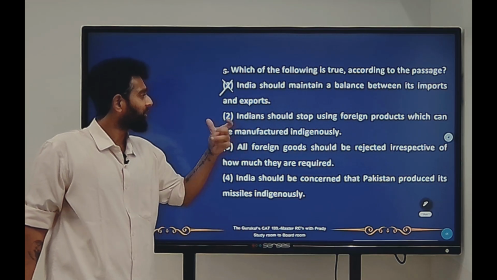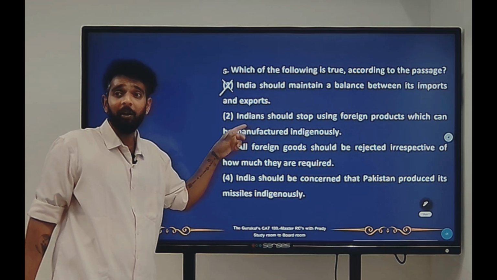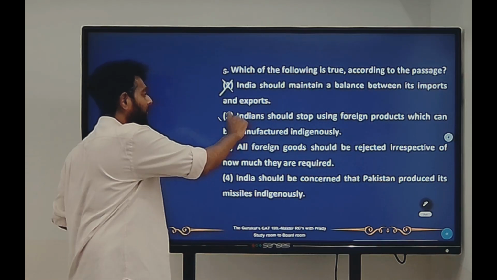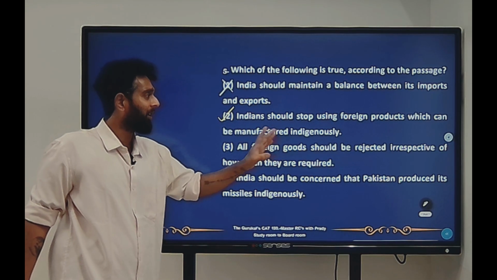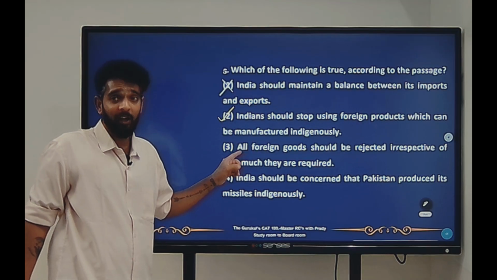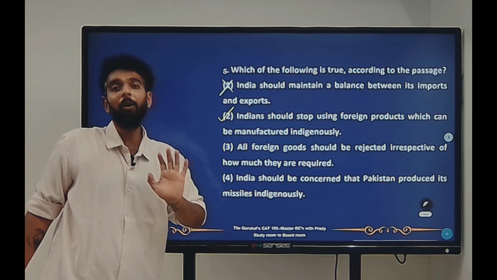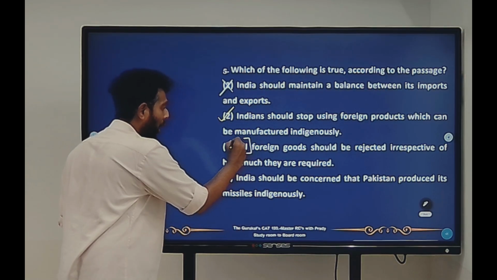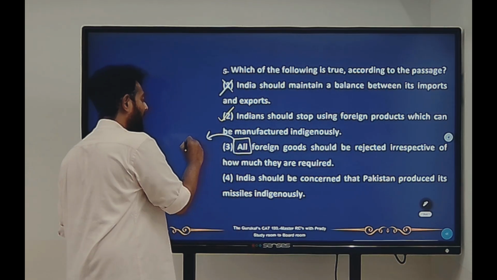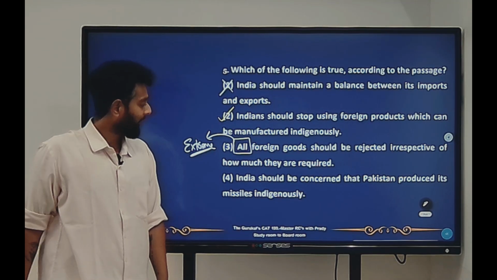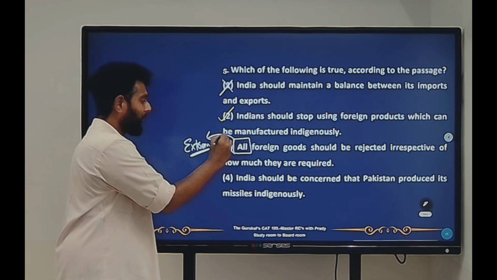Indians should stop using foreign products which can be manufactured indigenously. Yes, this is what's being told in the passage again and again. So this should be our correct answer. Now third one, all foreign goods should be rejected irrespective of how much they're required. No, again, he's saying that things that can be made in India, right, should be made in India. So this word, all foreign goods, is making this an extreme answer, and we should be careful about these kind of answers. So this will be a wrong answer.